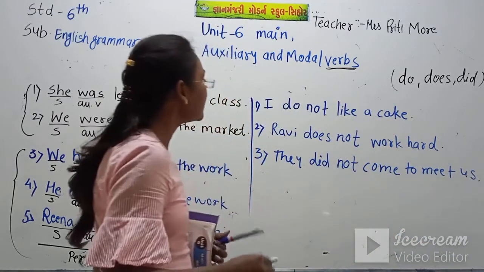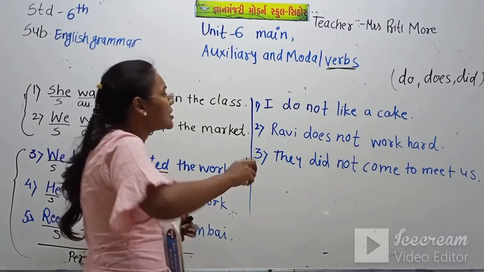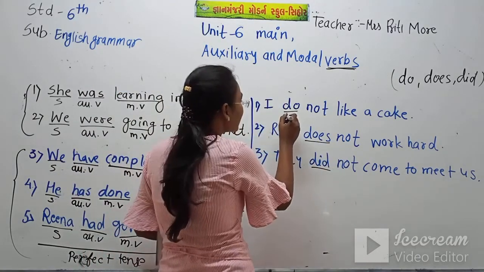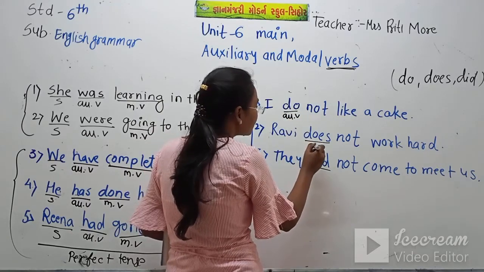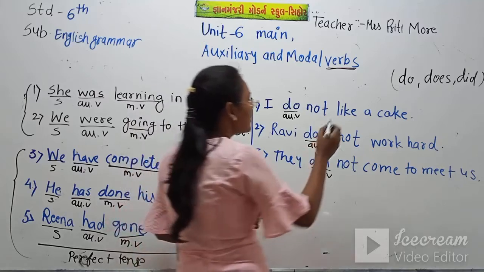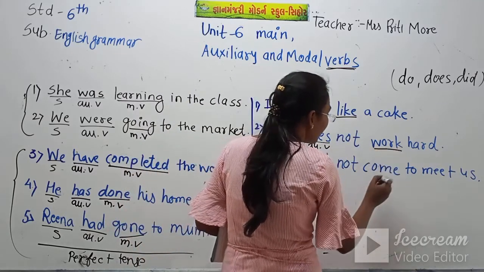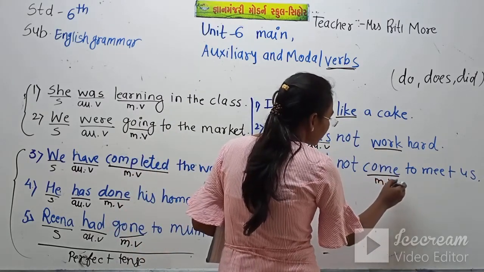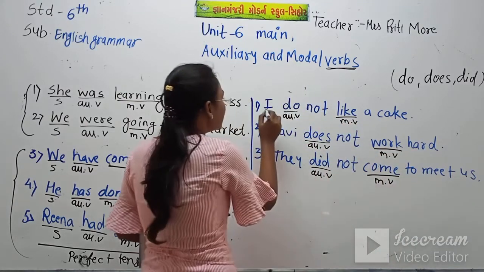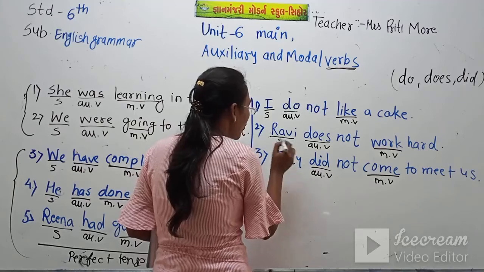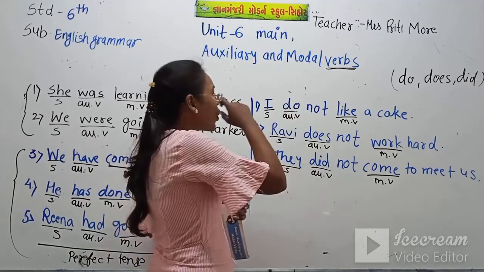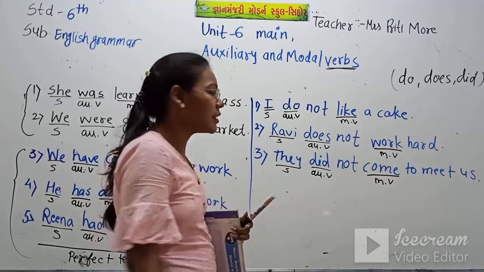Now here what we used, we use this do, does, did. These are the auxiliary verbs and this is the main verb. This is the subject, this is also a subject, this is also a subject.